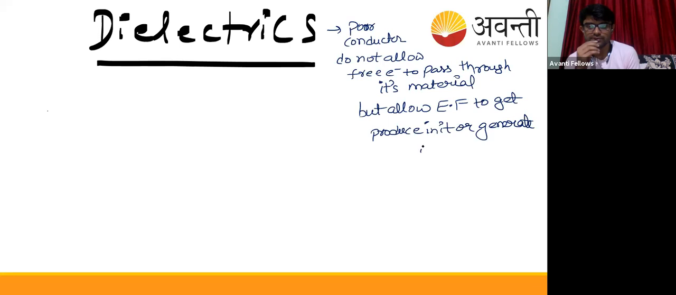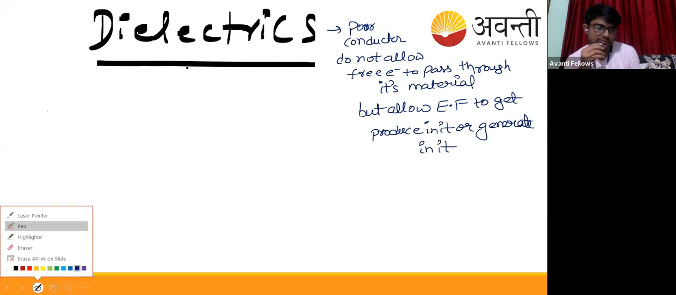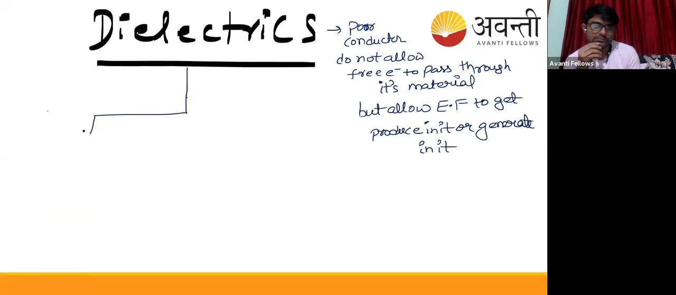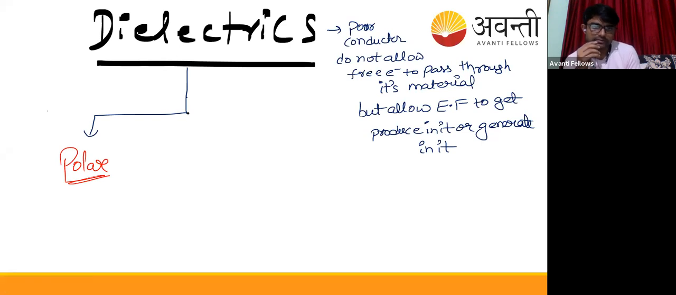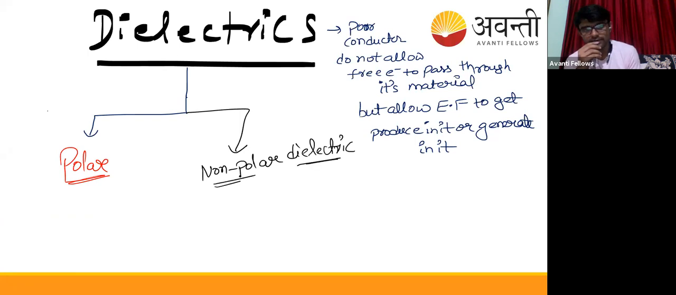Listen to one thing. Dielectrics are basically of two types. One is polar dielectrics, polar material having polar molecules, and another is non-polar dielectrics. Polar dielectrics and non-polar dielectrics. So what is polar and non-polar? Okay, see, someone has texted, maybe having some query.